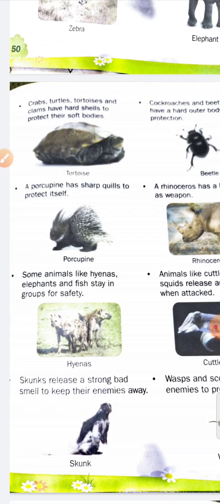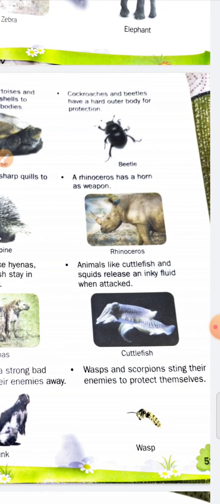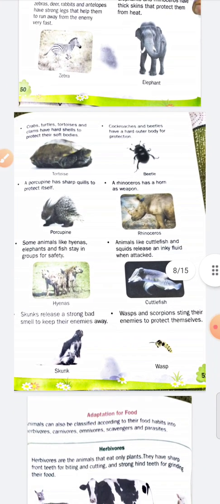Because they have a soft body, this hard shell protects their soft bodies, in tortoises, crabs and turtles also. Cockroaches and beetles have a hard outer body for protection, and inside they have a soft body.